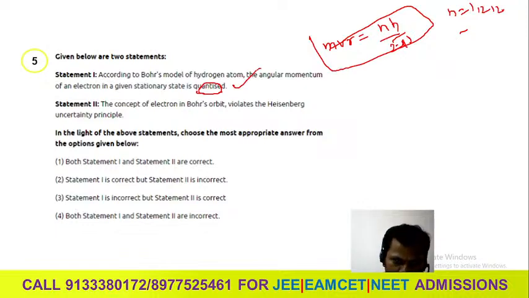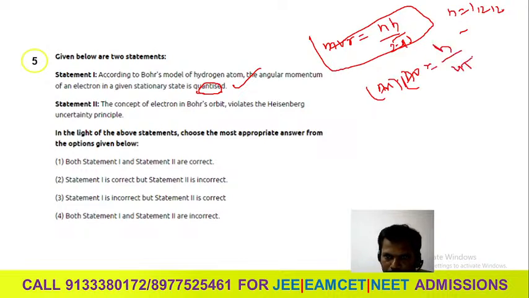First one is correct. Secondly, the concept of electron Bohr's orbit violates the Heisenberg uncertainty principle. Yes, what is the Heisenberg uncertainty principle? At a time we cannot calculate the position and velocity. Yes or no? Delta x into delta v is greater than or equal to h by 4 pi m. This is the constant. But what about Bohr's model?